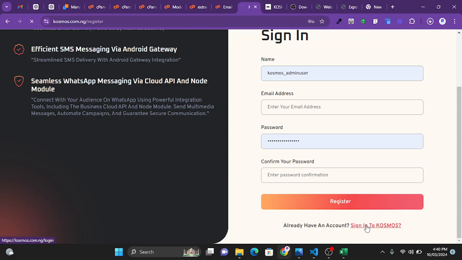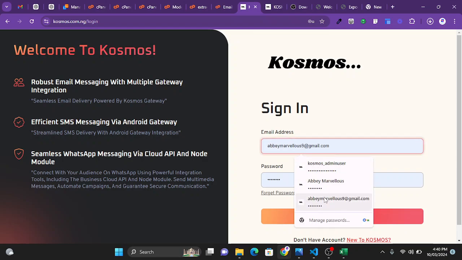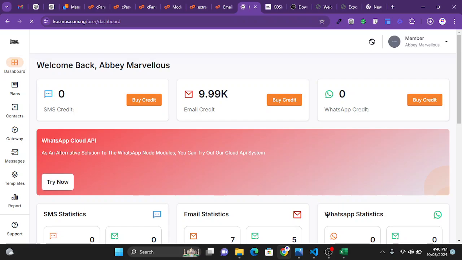But in this scenario, I have my account already, so I'll just head over and sign in. So once I'm signed in here, I'm in my dashboard. I have my email credits that I'm going to be using to send the emails out to people.